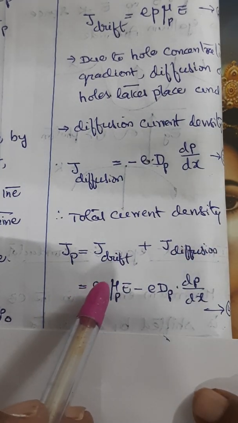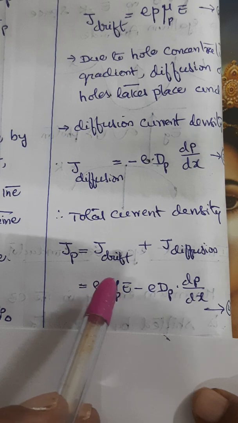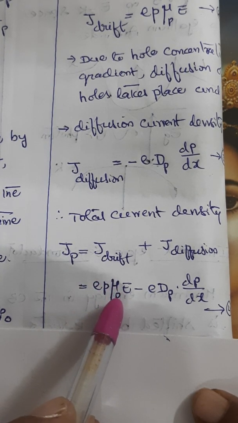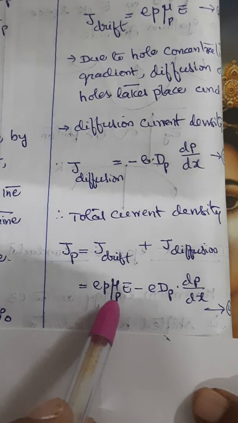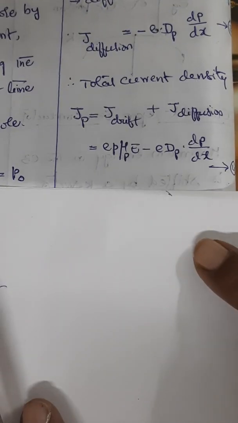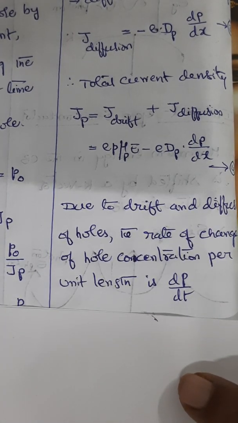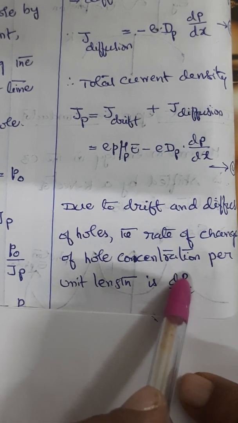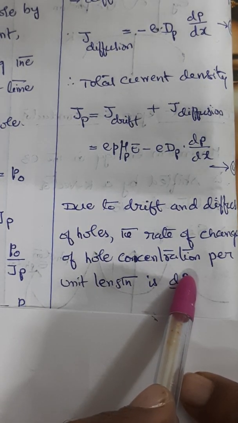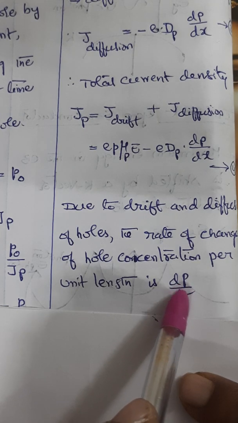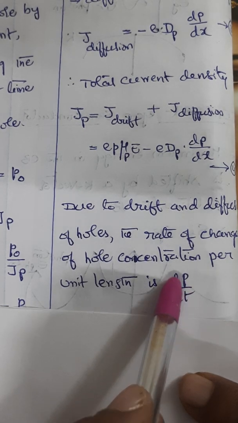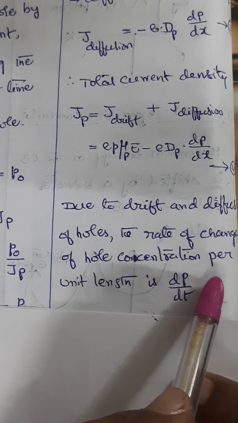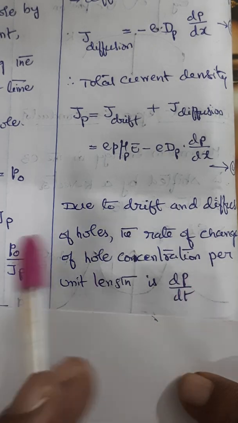Now with this background, if we look at the drift and diffusion of holes, the rate of change of hole concentration per unit length is the basis for this. So due to drift and diffusion of holes, the rate of change of hole concentration per unit length is taken as d by dt of p. Therefore, the rate of increase of total number of holes in the volume element can also be calculated. You can multiply this product with dx, and it will give you the rate of increase of total number of holes in the volume element.